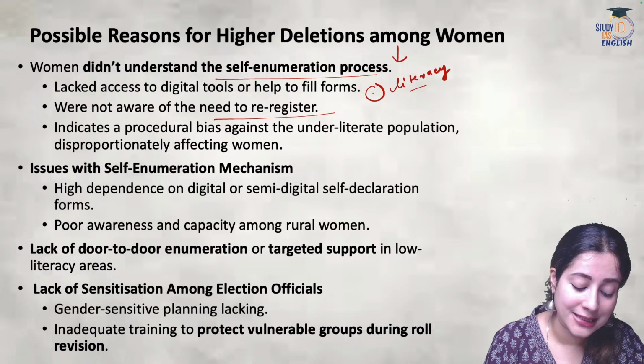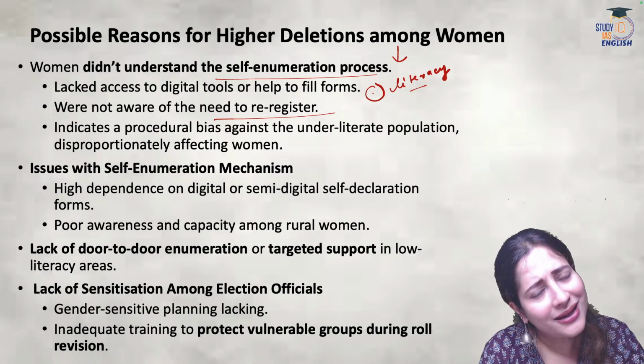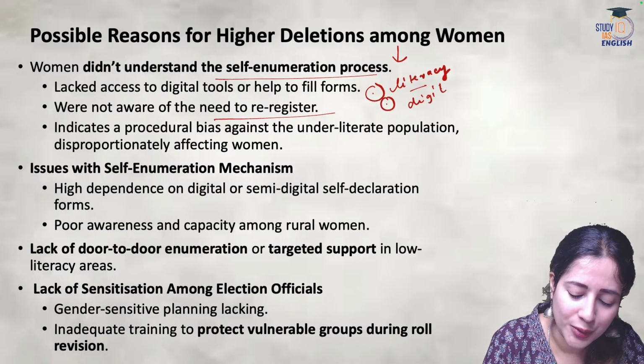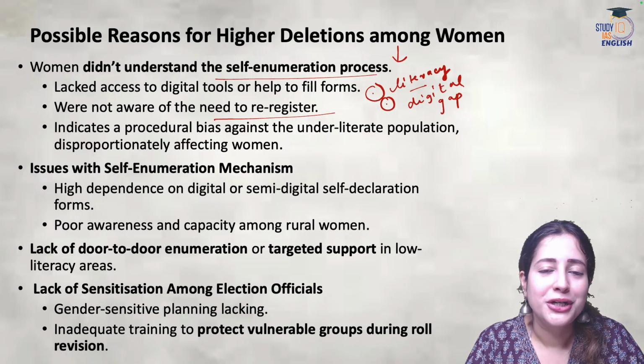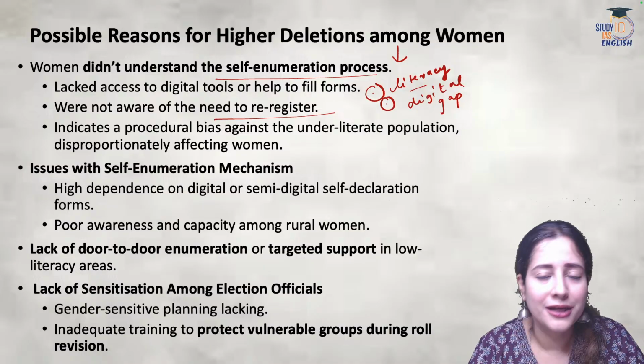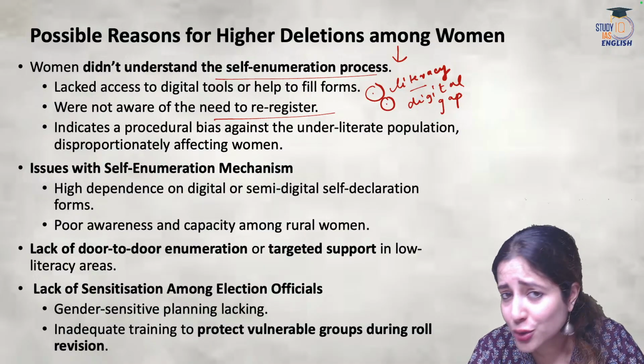Now, if literacy is one problem, another problem is the digital gap. That's very important to understand. Today, we are saying that the majority of our population has access to data connection, mobile phones, internet technology, but actually, it's not true.